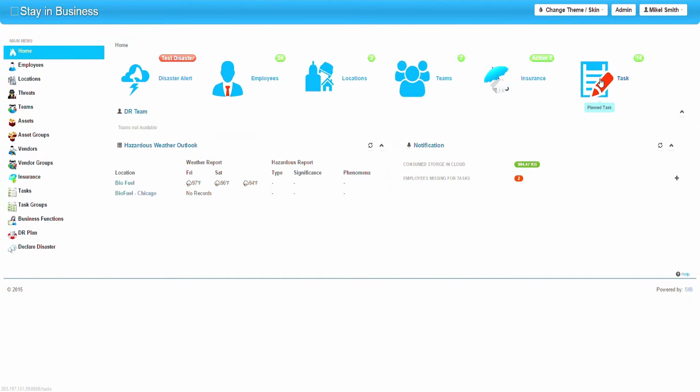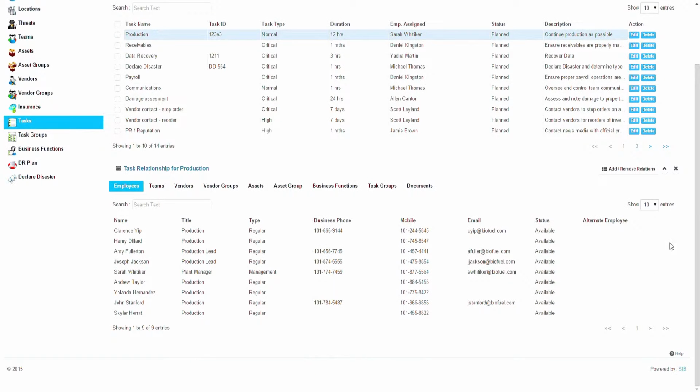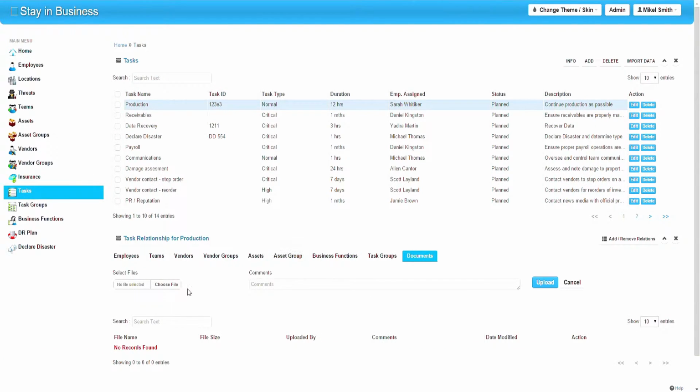And lastly, on the Task menu, you will be able to oversee the tasks that you have assigned, and that will be performed by the various selected staff members. And you will be able to see the employees you have selected and their contact information, the team members, vendors, vendor groups, assets, asset groups, business functions, test groups, and documents.